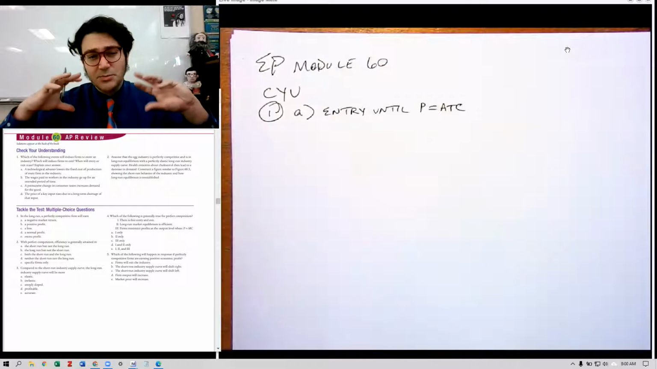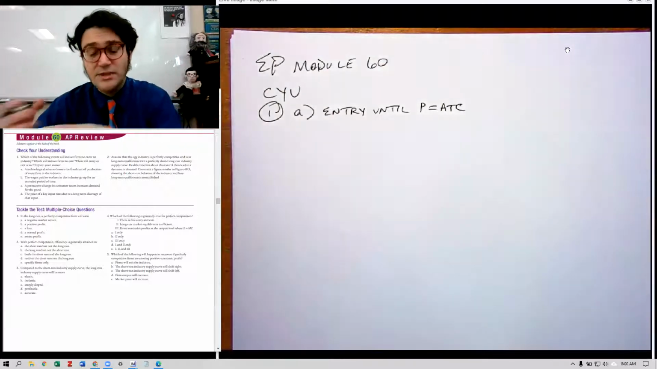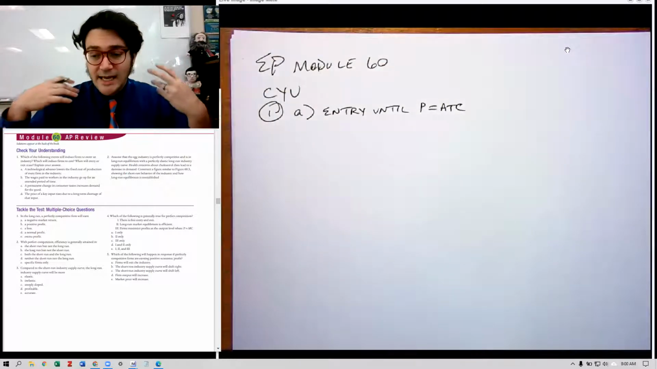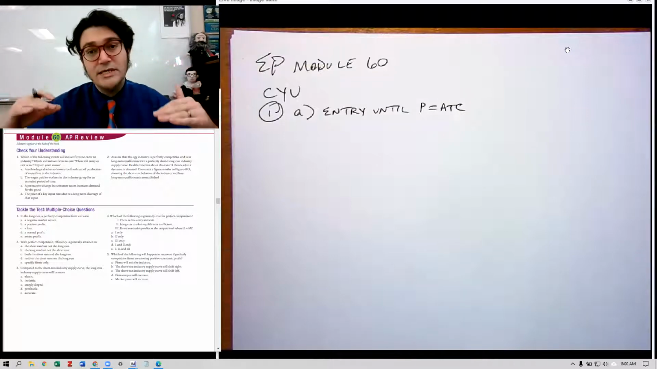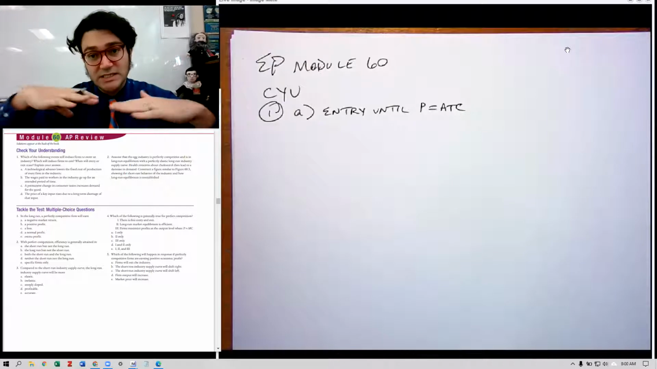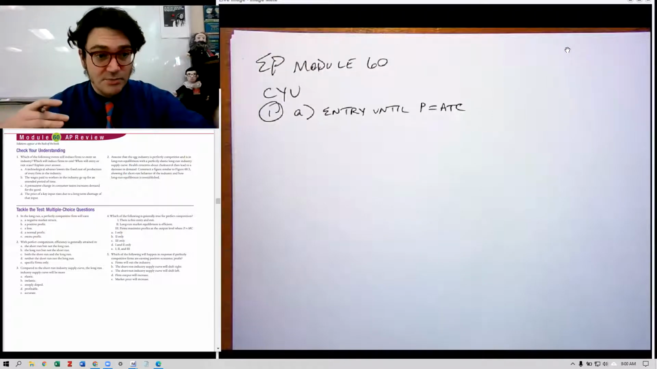And so basically that supply curve will shift to the right, and that's because firms are entering. And as the supply curve shifts to the right, the price is going to keep going down and down and down until it meets that cost curve that's now a little bit lower, as the problem said.